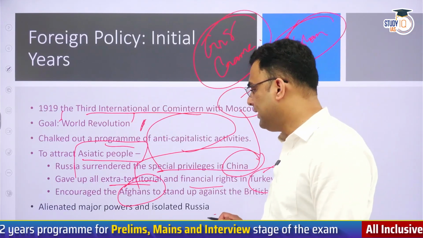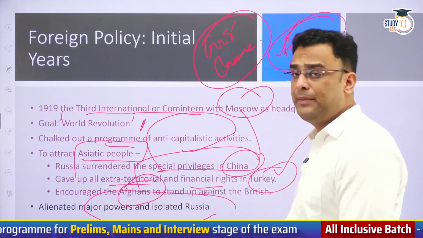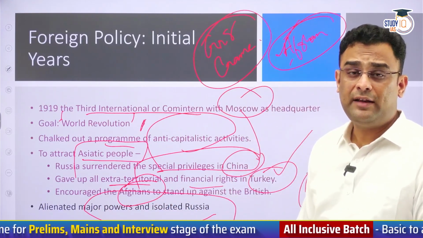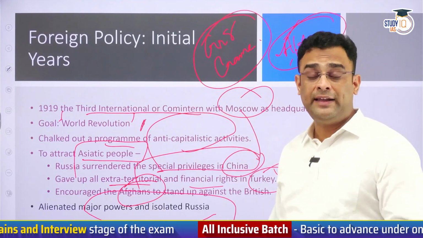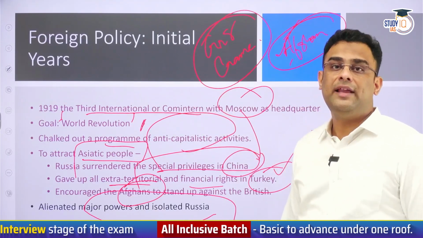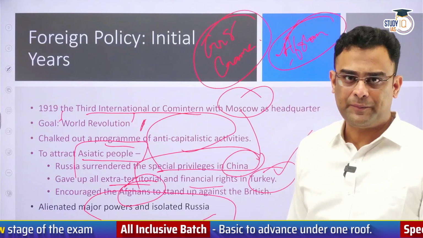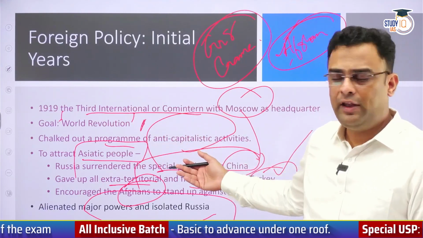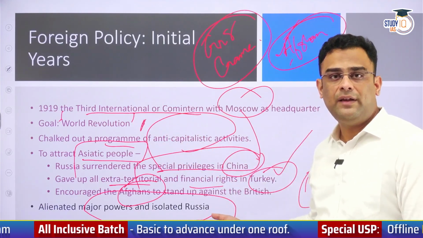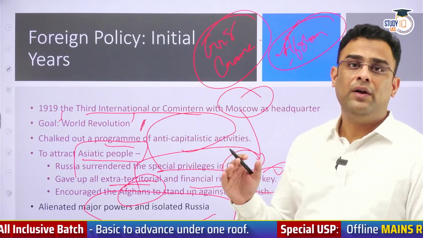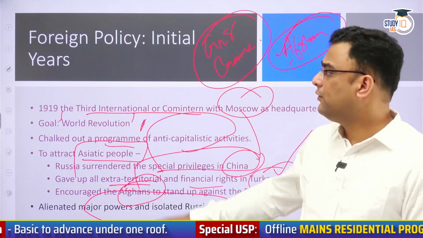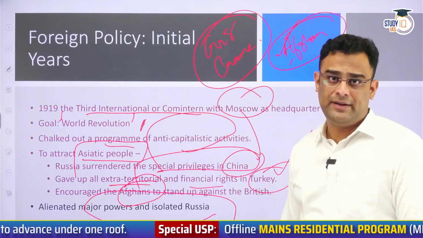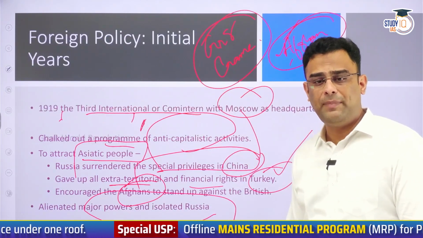All of this isolated Russia and alienated major powers from it. The Western powers saw the danger that Lenin posed to their overall well-being. He did not like their model. He was trying to instigate their colonies. He was trying to encourage his way of life, socio-politico-economic, in other parts of the world. So he was a very dangerous man from the perspective of Western powers.